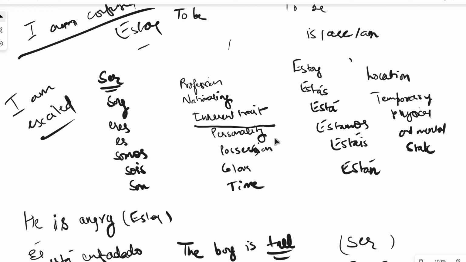Now, whenever you're describing a location of something, location is estar. There is an exception to the location rule, but you don't have to get into it right now. If I'm talking about an event like a party or a concert, in that case you use verb ser, but let's not get into it right now. 99% of the time when you're talking about location of something, it's going to be verb estar.